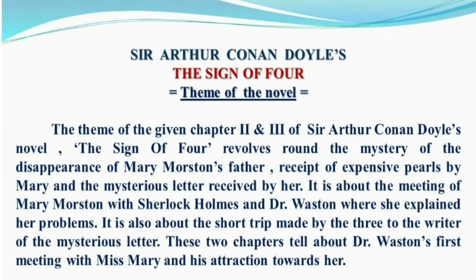It is about the meeting of Mary Morstan with Sherlock Holmes and Dr. Watson, where she explained her problems. It is also about the short trip made by the three to the writer of the mysterious letter. These 2 chapters tell about Dr. Watson's first meeting with Mary Morstan and his attraction towards her.